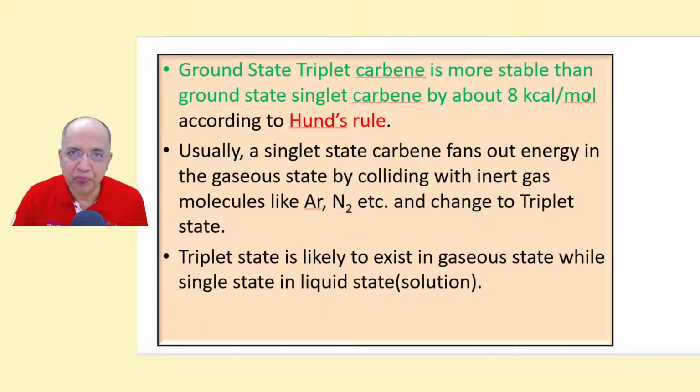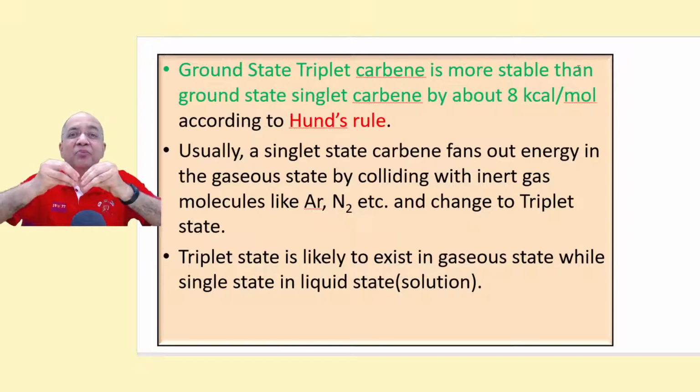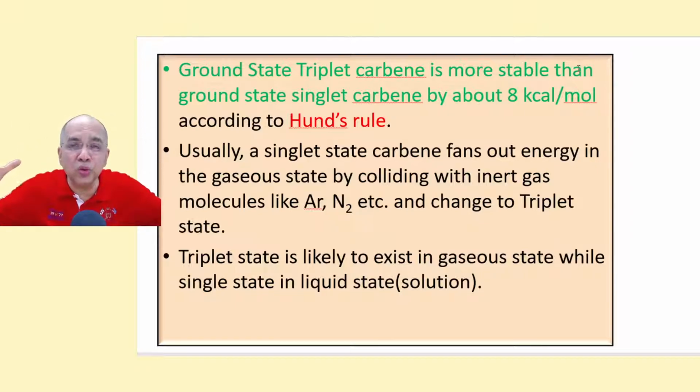Now see, between singlet and triplet carbene, can you tell me which one is more stable energetically? Yes, triplet carbene, because the electrons are spread out. According to Hund's rule of maximum multiplicity, if the electrons are allowed to stay in one orbital, there will be slight repulsion between them.